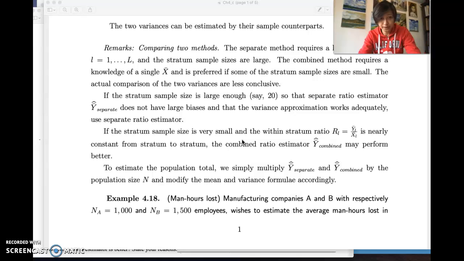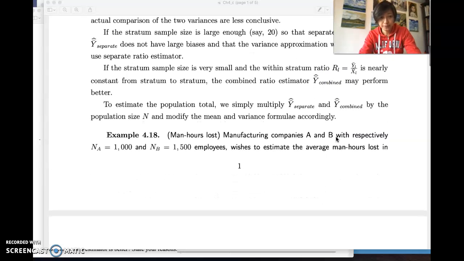And they have to be unbiased estimations. If the stratum size is very small, and if the ratio for each stratum is quite similar, like a constant, then we can use a combined method. Okay. Then for the population total, we simply take each Y bar, either using the separate or the combined method, and multiply by the population N to find the total.